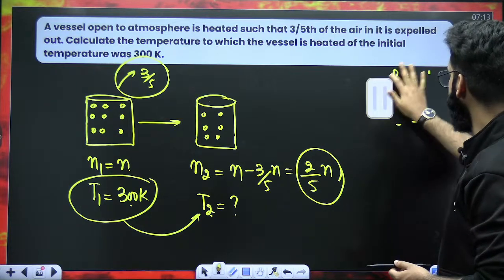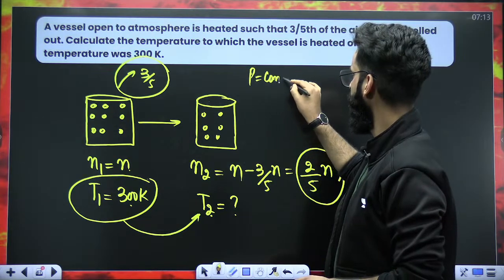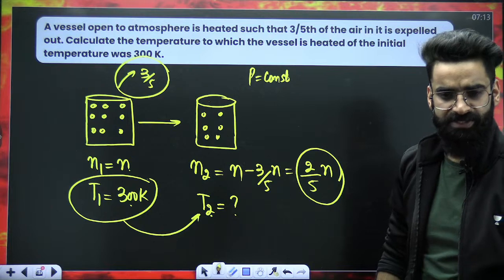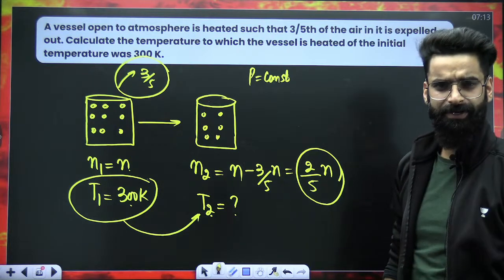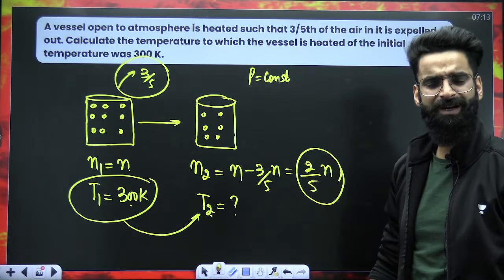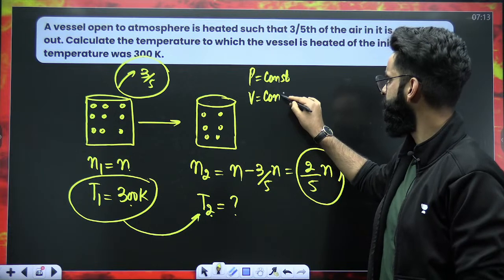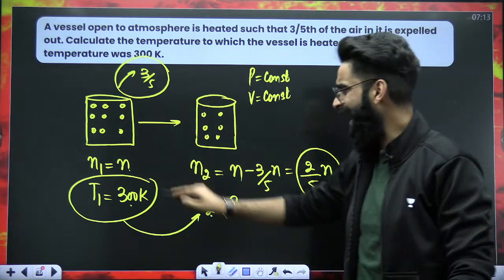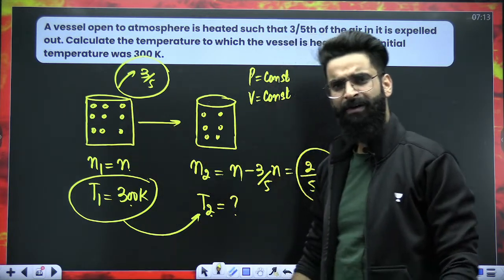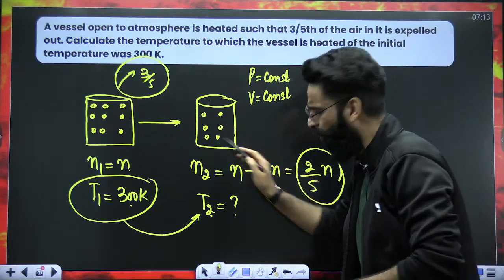Okay. Now, my dear students, since pressure of the gas is already constant, tell me one thing. Is the volume of the container changing? The volume of the container is not changing at all. What does that mean? That means the volume of the gas won't change. So volume is also constant. Initially, N moles of the gas were occupying the whole volume of the container, and now 2/5 N moles of the gas are occupying the same whole volume of the container.